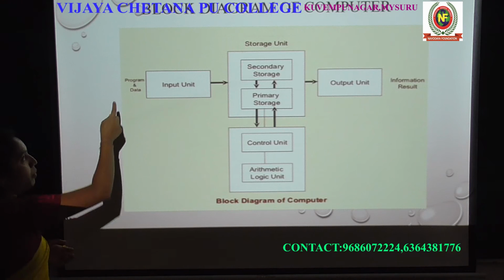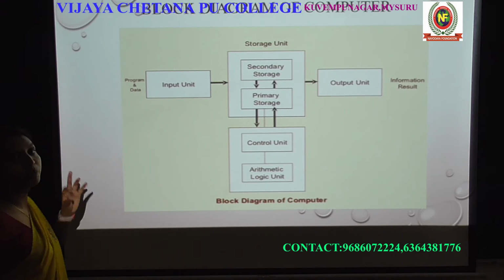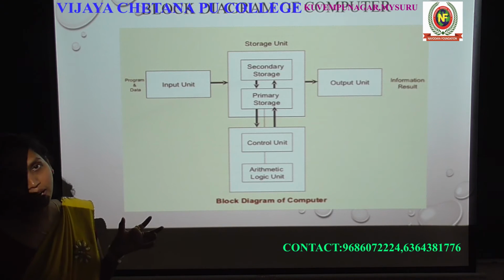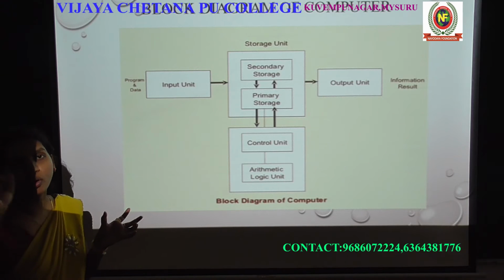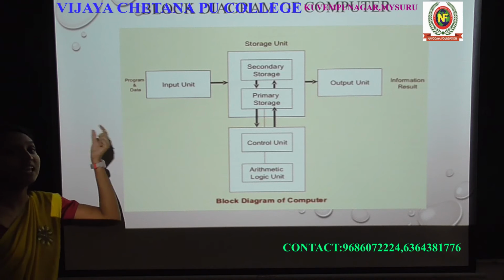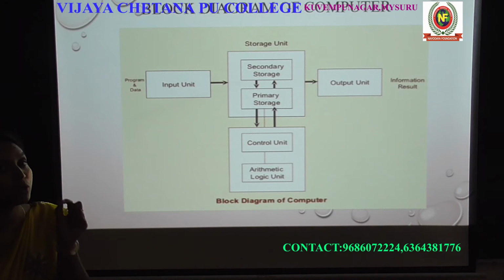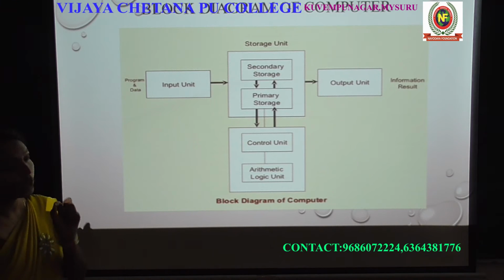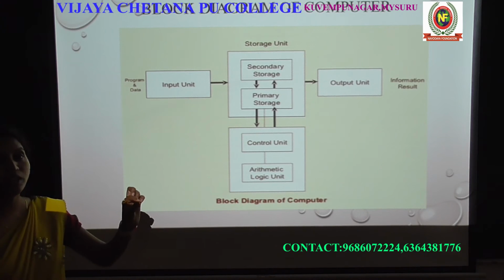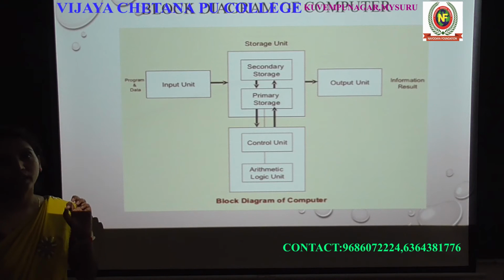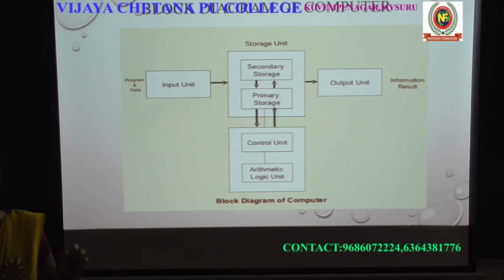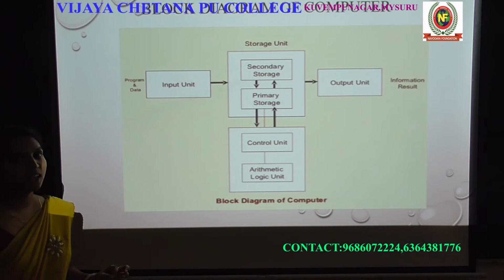So here 2 + 3 is your input data. You have to keep in your mind that 2 + 3 is the input data, which is the unprocessed data you are giving. So where are you going to give the input? To the input unit. The input unit is nothing but the input devices. So what are the input devices?